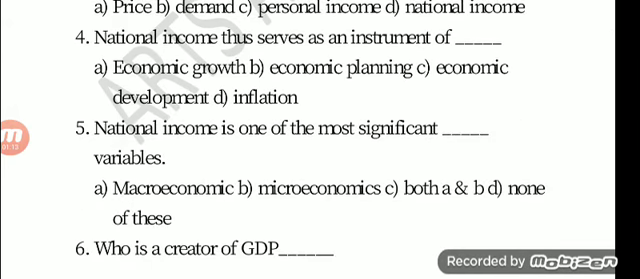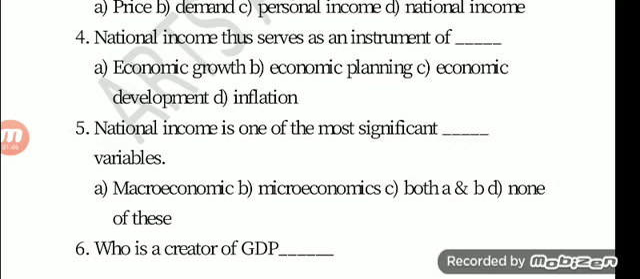Fourth one, national income thus serves as an instrument of dash. Option A economic growth, option B economic planning, option C economic development, option D inflation. The answer is option B economic planning. Fifth one, national income is one of the most significant dash variables. Option A macroeconomics, option B microeconomics, option C both A and B, option D none of this. The answer is option A macroeconomics.